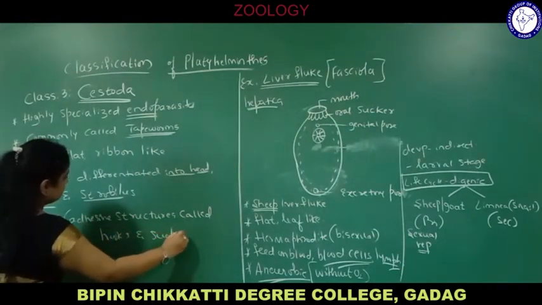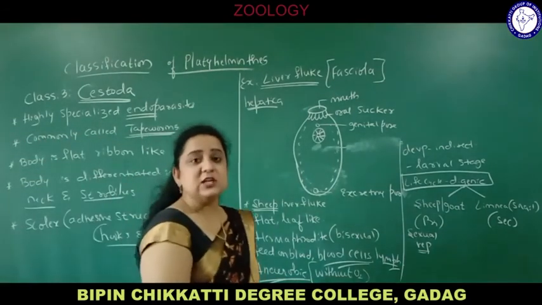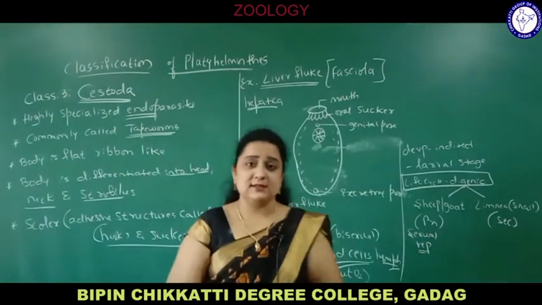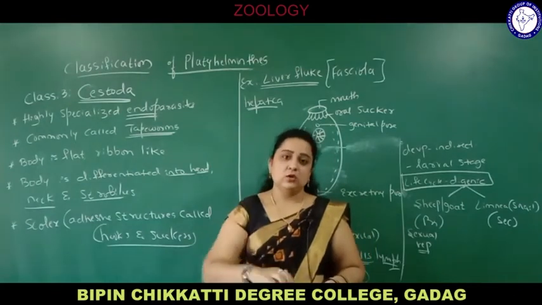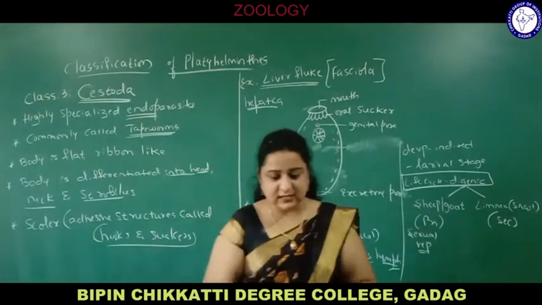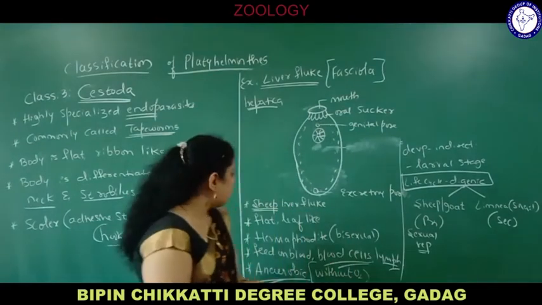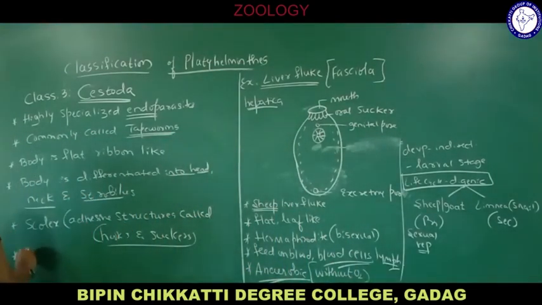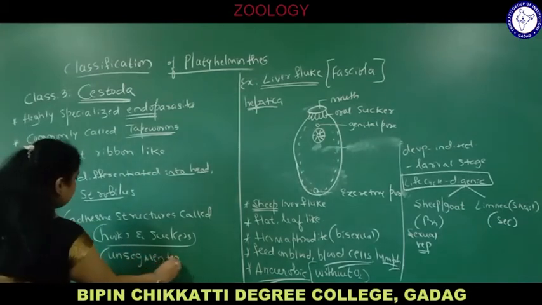Hooks and suckers. Now a very important character is this: hooks and suckers are required for attachment to the host, as these are highly specialized endoparasites living in the intestine. For living in the intestine and obtaining nutrition, they have to attach to the intestine, and for attachment they have hooks and suckers. Now we will see the diagram. And the neck is very short and narrow. It is proliferative. Neck is very short and unsegmented.